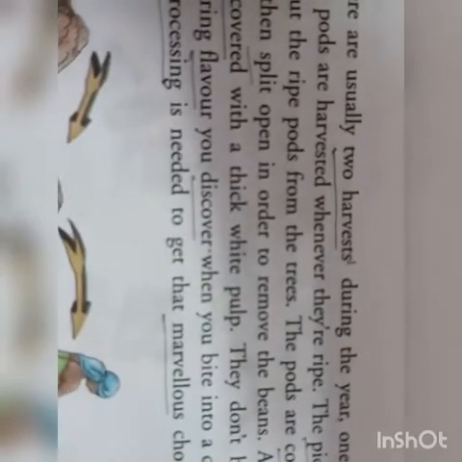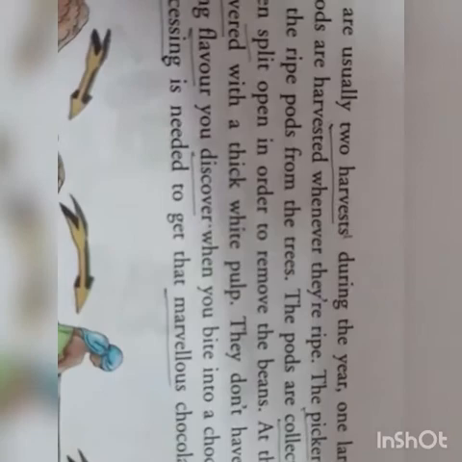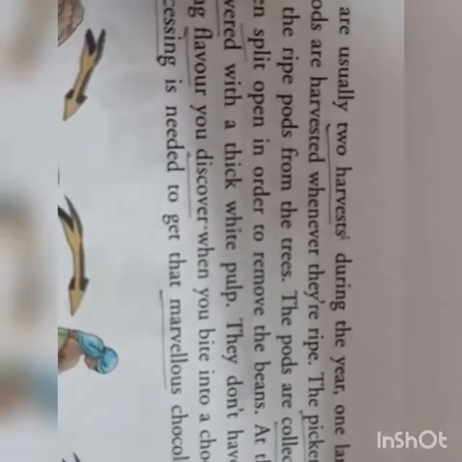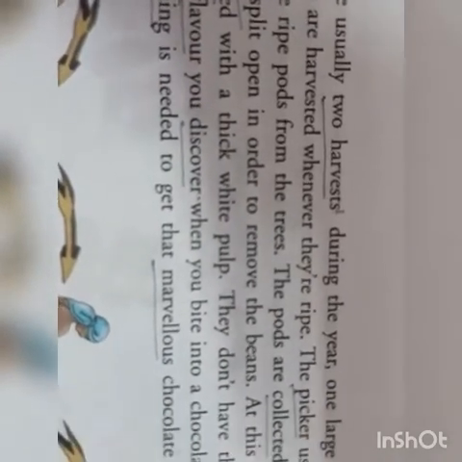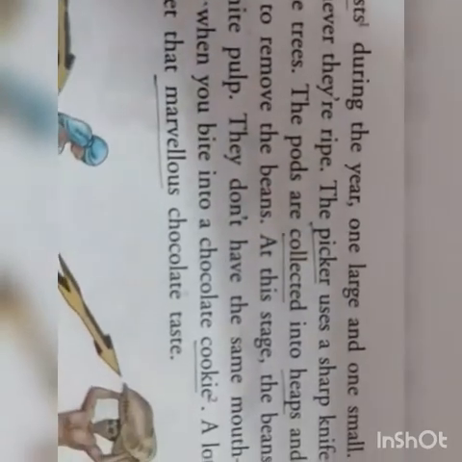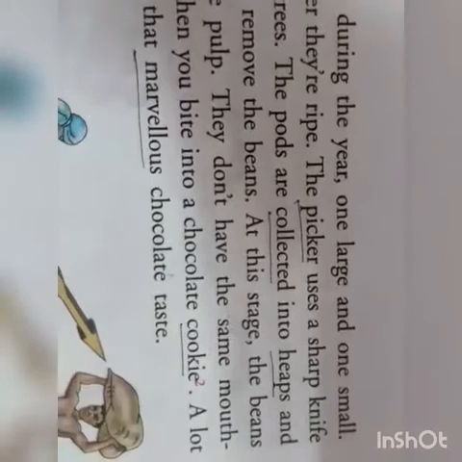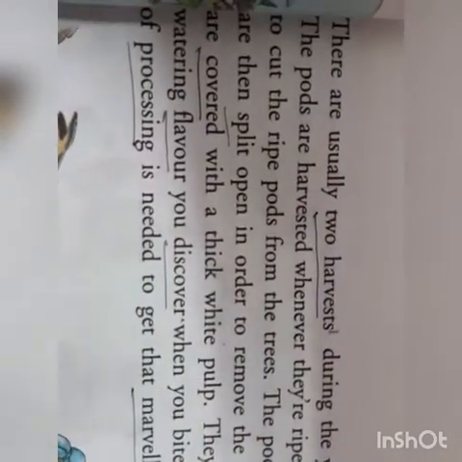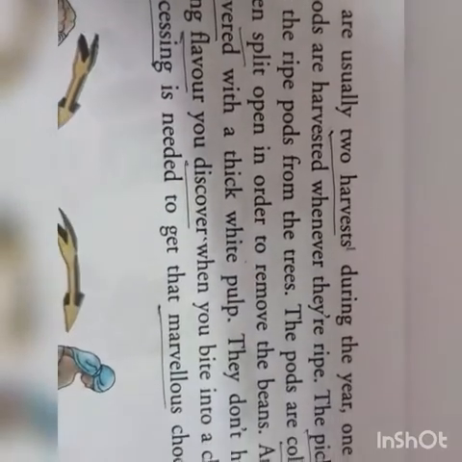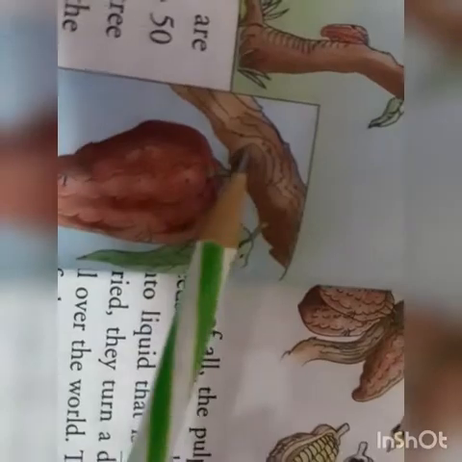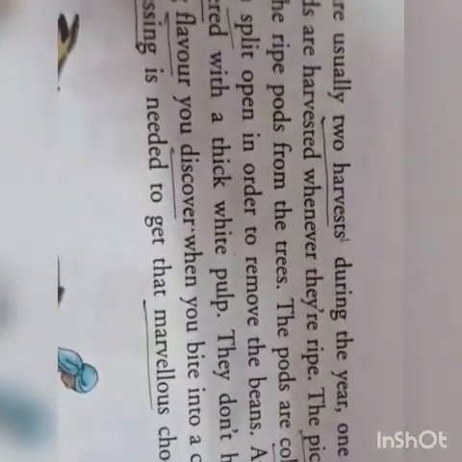It is not necessary that in the month of July only all the pods will become ripe and we will take that harvest. Whenever the pods become ripe, they are removed from the plants. The person who picks the pods from the plant is called a picker. The pickers use a sharp knife because the shell of the pod is very hard, so they have to use a sharp knife to cut the pods from the tree.